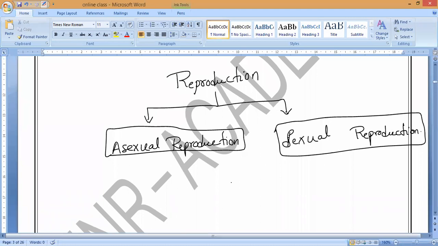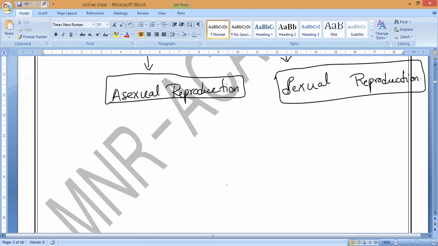So now, if you observe here, first of all, let us keep in mind certain organisms. If you take reproductive cells, that is what we can say, sex cells or gametes or germ cells. Some organisms contain reproductive cells in their bodies, and some organisms do not contain reproductive cells in their bodies. That is what you have to understand.